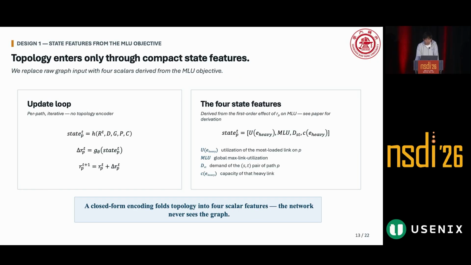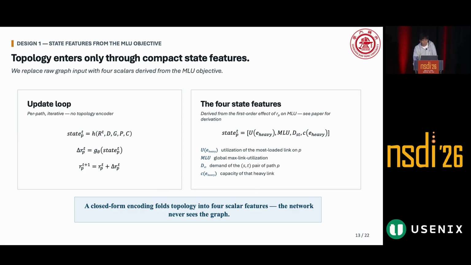Specifically, instead of feeding the raw graph into the neural network, we replace it with four scalar features derived from the MLU objective. At each iteration t, for each path p, we compute a four-dimensional state vector. These features capture both local and global signals, including the bottleneck link on the path and the demand of the source-destination pair and the global MLU.